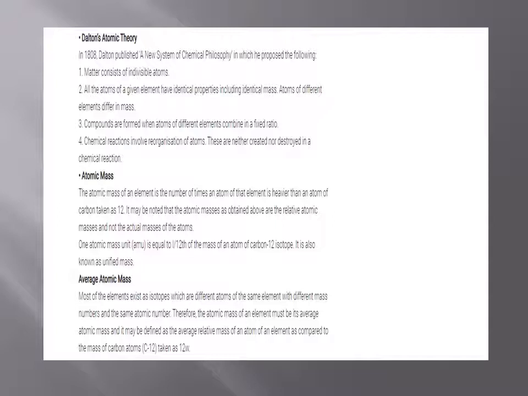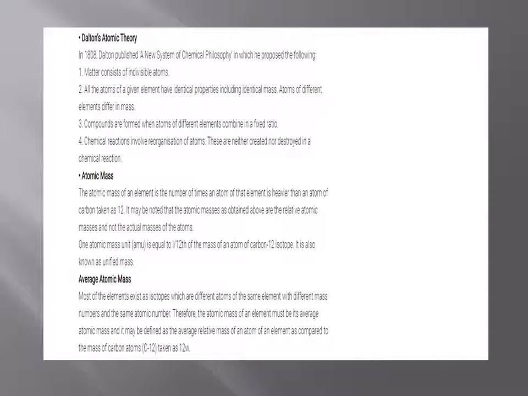Atoms of different elements differ in mass. Compounds are formed when atoms of different elements combine in a fixed ratio. Chemical reactions involve reorganization of atoms. These are neither created nor destroyed in a chemical reaction.